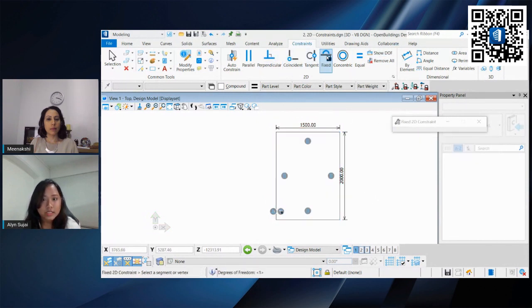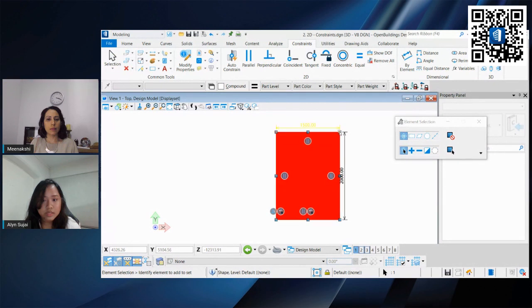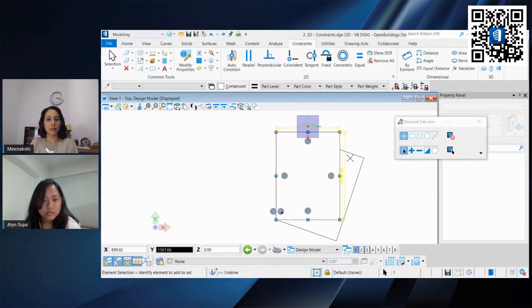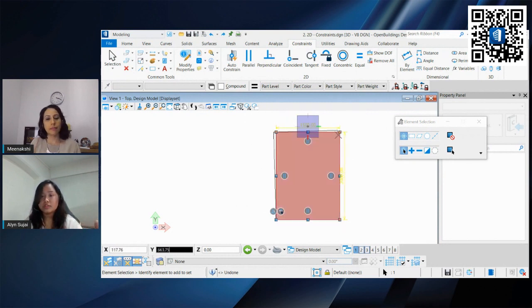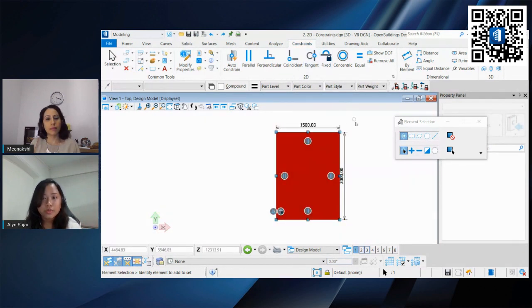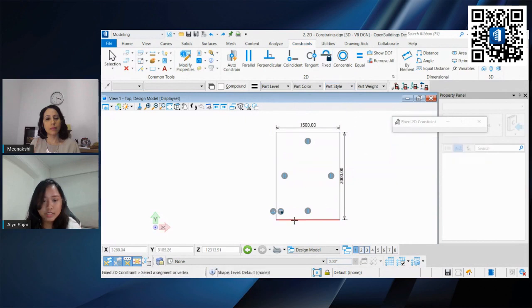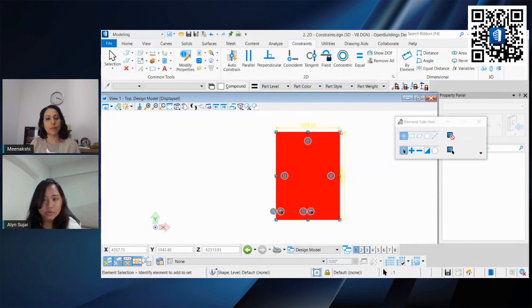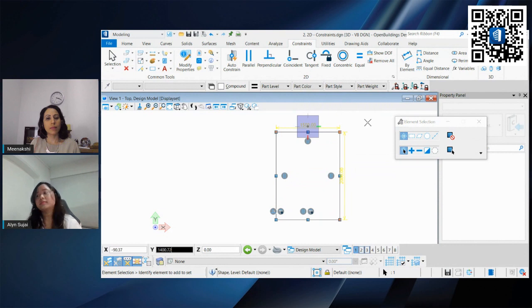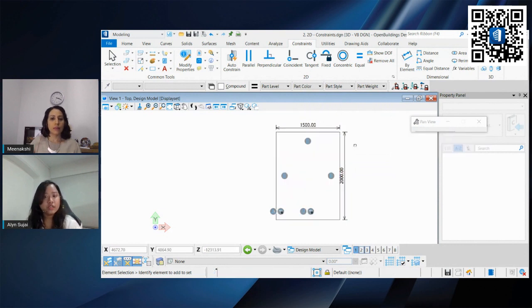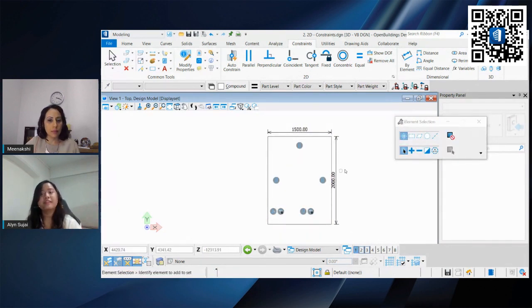Let's set a fixed constraint to the side so that it either moves left and right. Let me go back. Notice that there is still this degree of freedom, so it's still quite flexible. We can apply the fixed constraint to this side so that it will not move about. So now this is fully constrained. We can go one step further and apply a variable.